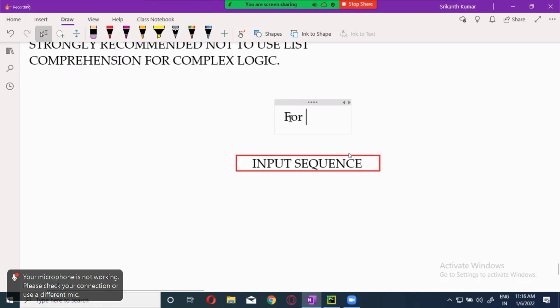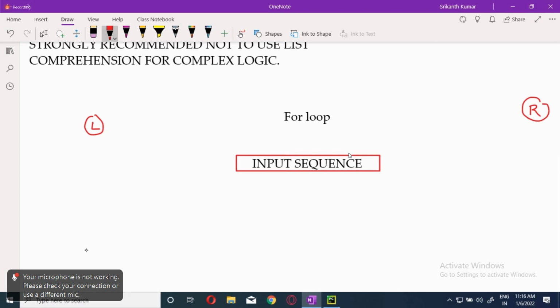Always a for loop. Now, if I take this one as left and this one as right, don't get confused. This is the left side of the input sequence and this is the right side of the input sequence. Always see this: the output expression should be on the extreme left side of your input sequence.